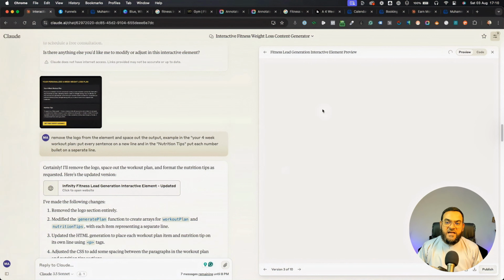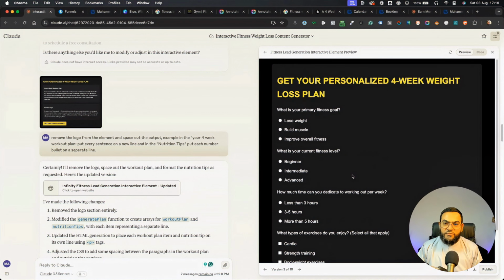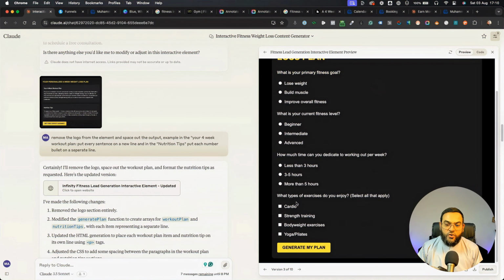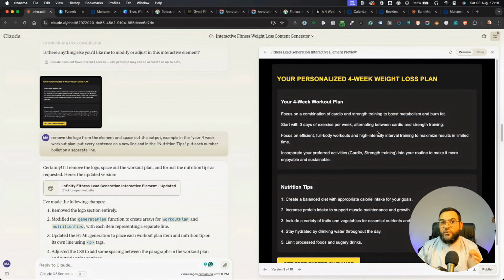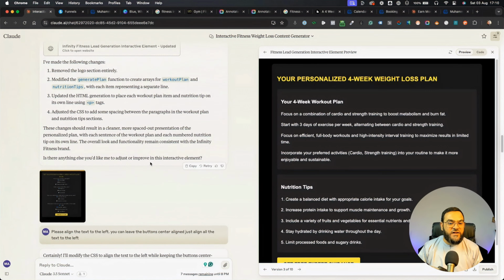And as you can see, then it generated a different copy for me. And as you can see here, there's no logo. And let's test out the spacing. So I can choose any options here, generate the plan. As you can see, it understood and it corrected those errors. So here you can see you can actually do this in real time. You can test it out, see what's working, see what's not working, add in some functionality, remove some functionality, and you can do this live. That is why this feature is so powerful.